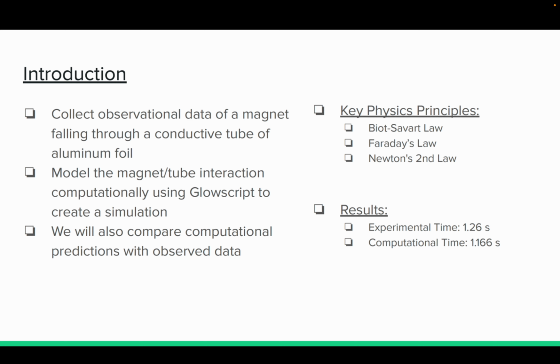Just previewing our results, we end up finding an average experimental fall time for the magnet of 1.26 seconds and a slightly faster computational fall time of 1.166 seconds.